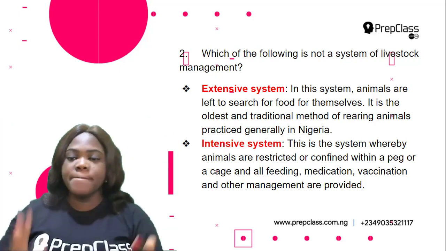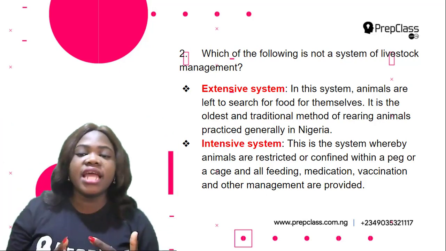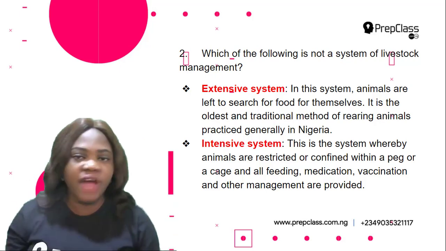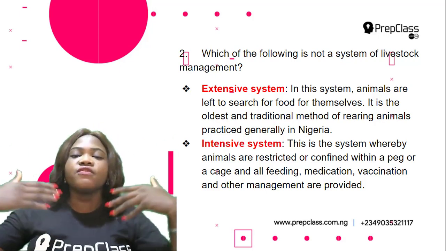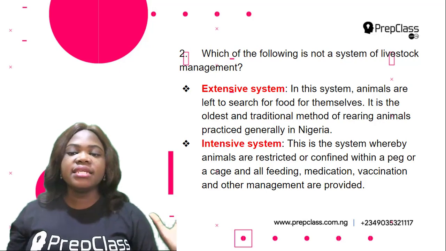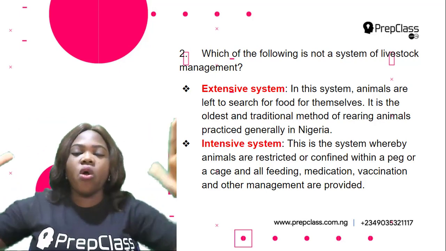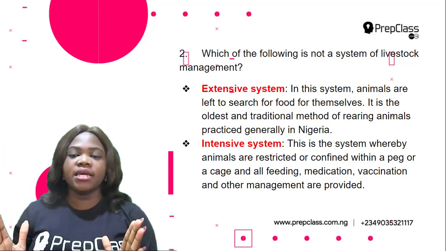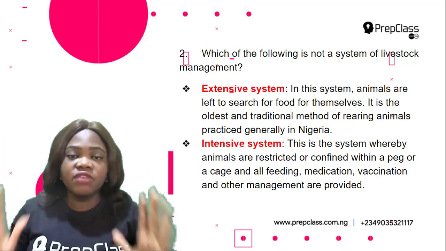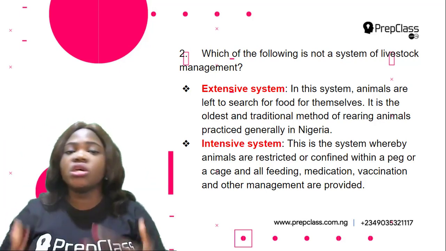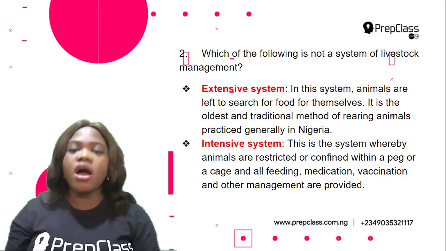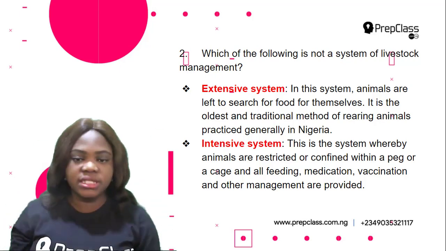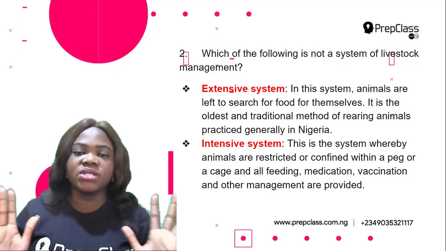All the feeding, medication, vaccination, and other management are provided. So animals are not left to search for food for themselves. Instead, they are confined in a cage or in a pen, and everything they need is given to them. So that is intensive system.